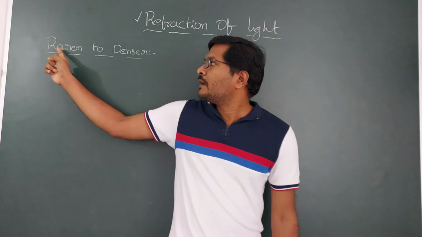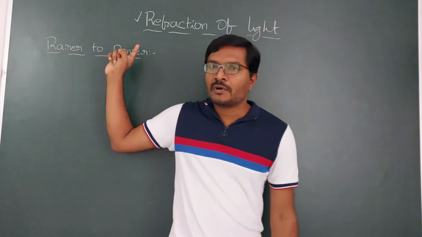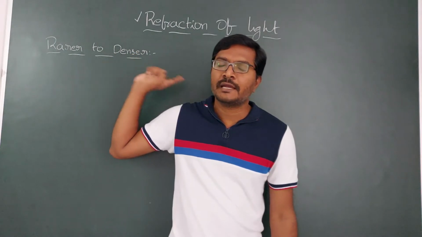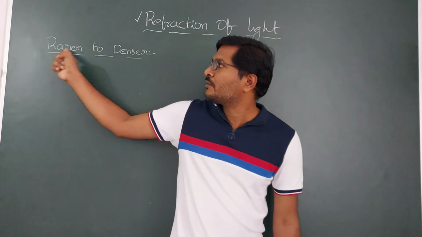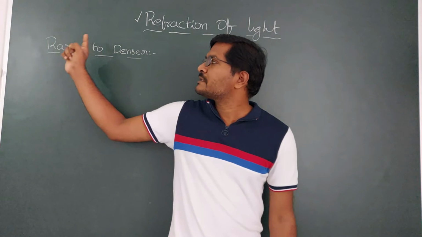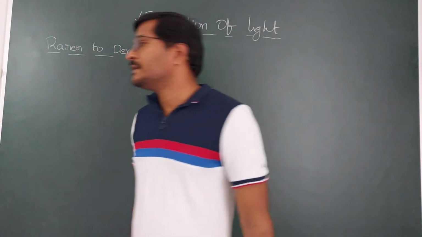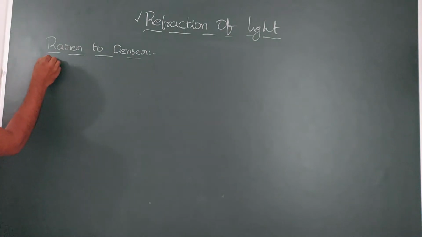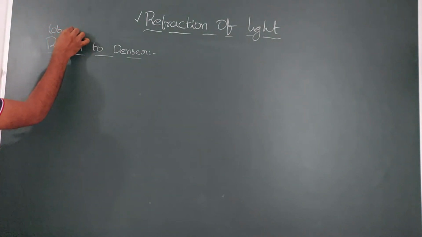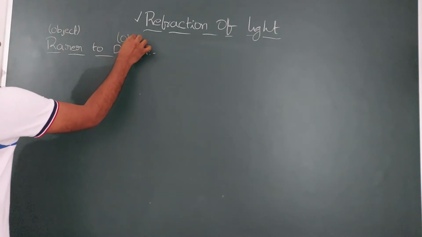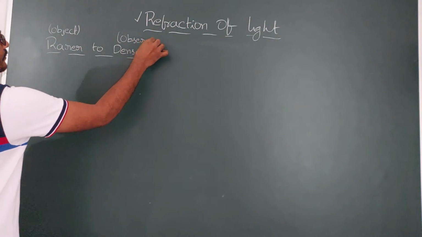So then light travels from object to observer. This is the rule of light, basic property of light. Light always travels from object to observer. So as we are saying rarer to denser, that means object is in the rarer medium and observer is in the denser medium.